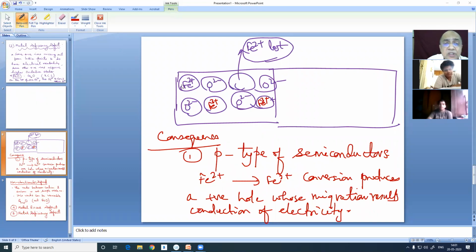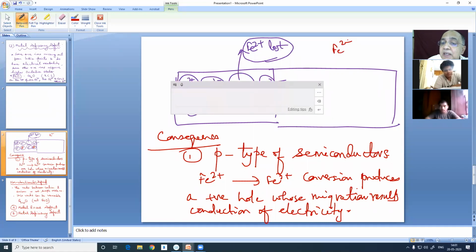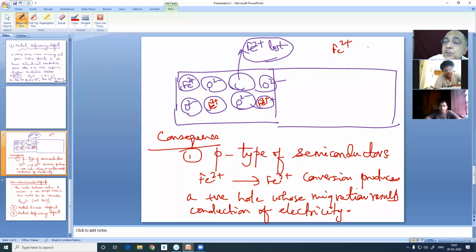Supposing here is one ferrous ion, and this is one ferric ion. In between there is an oxide ion, forget about it. One electron will hop from ferrous to ferric, converting these to ferrous and these to ferric. So what the physicists call a positive hole is created.